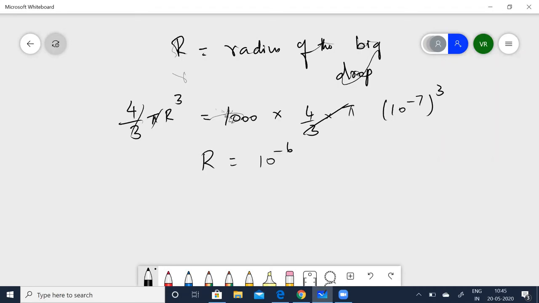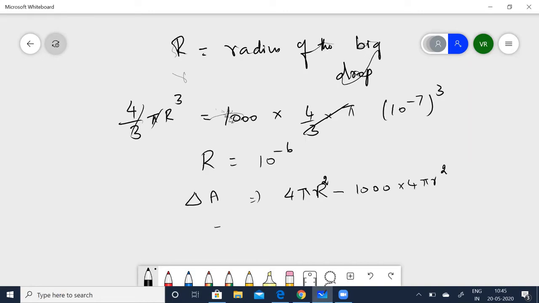Now if you take the change in surface area to be delta A, then delta A is 4 pi R squared, because the surface area of a sphere is 4 pi r squared, taking the drop to be a perfect sphere, minus 1000 into 4 pi r squared. I must put this as capital R for the big drop. So 4 pi R squared minus 1000 into 4 pi r squared.